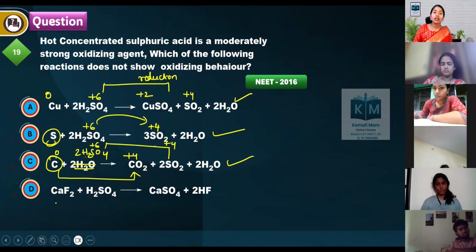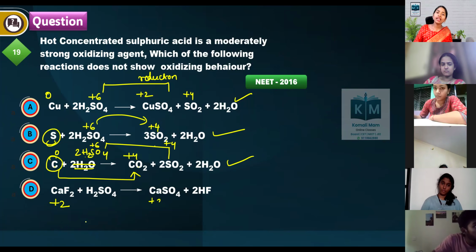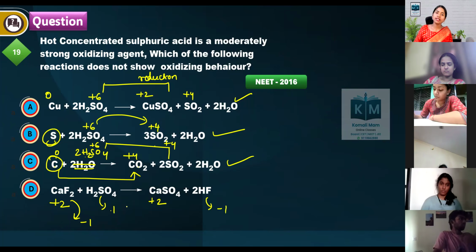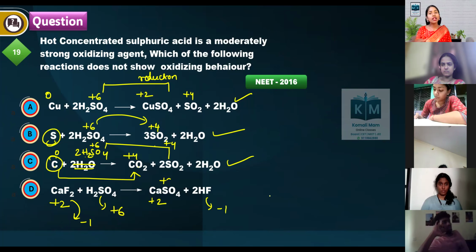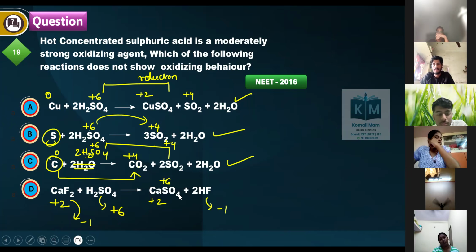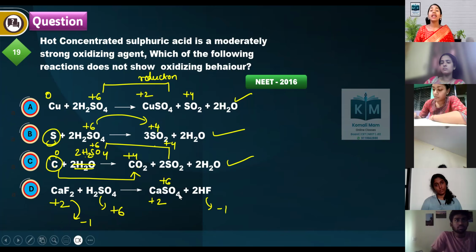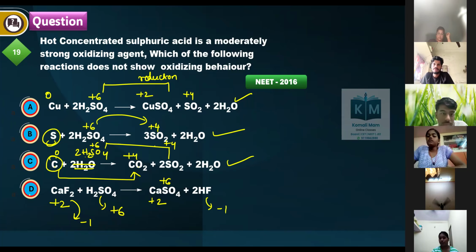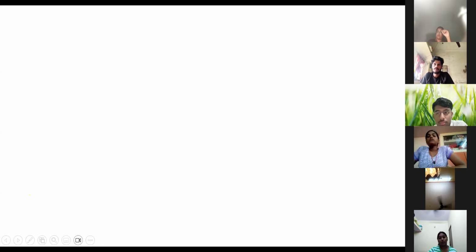See the next one. Calcium here plus 2, here also plus 2. Fluorine here it is minus 1, here also minus 1. Sulfur here it is plus 6, here also plus 6. So all the atoms are in the same oxidation number. There is no change, which means H2SO4 is not acting as an oxidizing agent. So option D is the right answer. What do you say, everybody? It is not oxidizing anything.